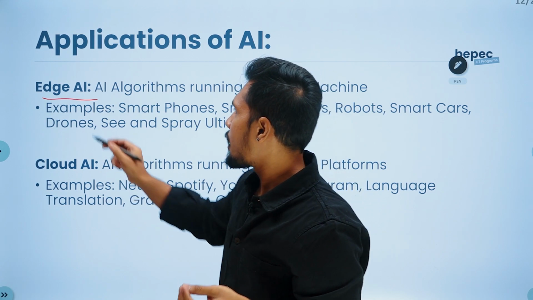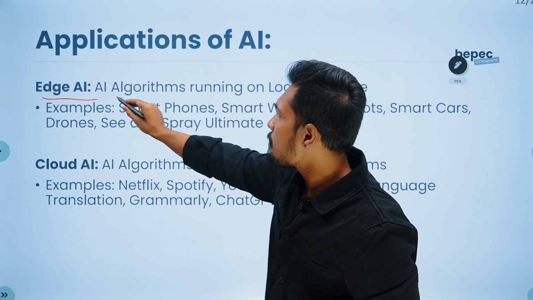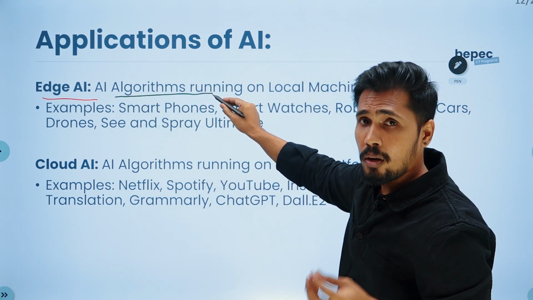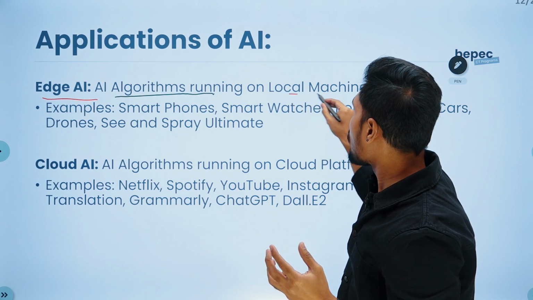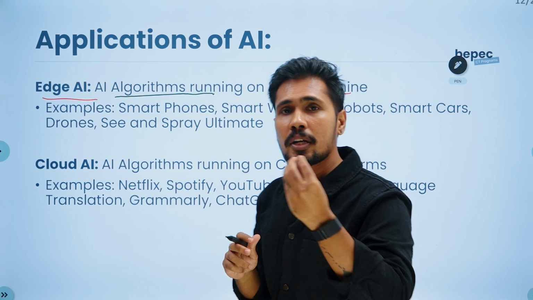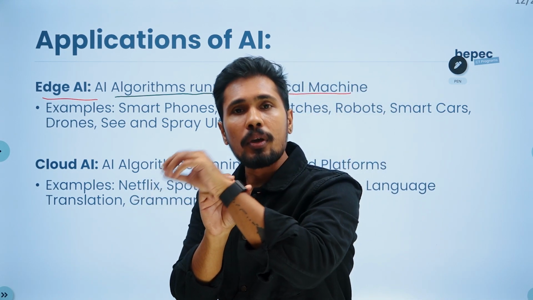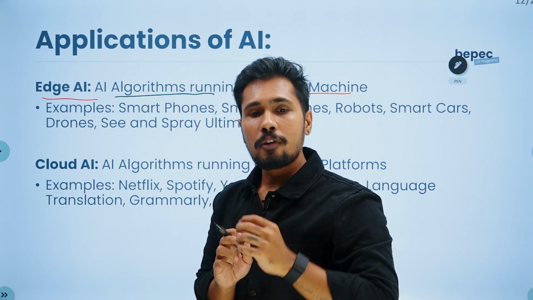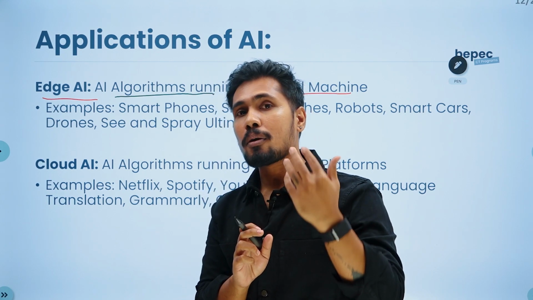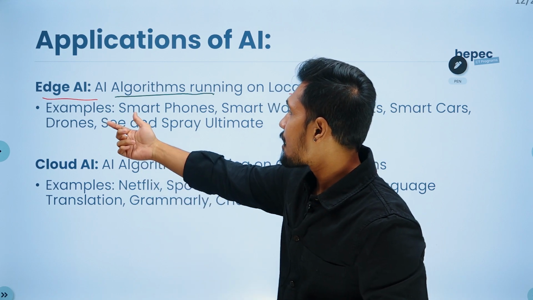So now what is edge AI? An algorithm, meaning a mathematical equation or a mathematical algorithm, AI based, running on a local machine or a local device. If it is running on a smartwatch, we are able to call it edge AI. If it is running on a smartphone, it can be called edge AI. So now what are the examples?